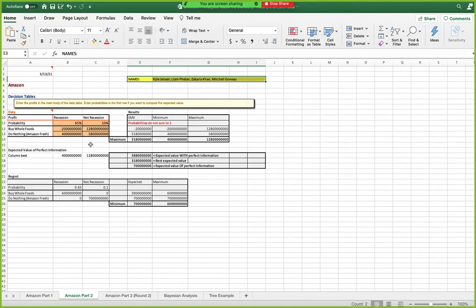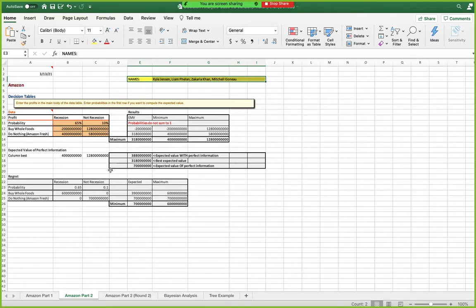Then over on the right, you see your expected monetary value, which is just a weighted average of the probabilities versus the options. You can see there that if you were going to choose an optimistic point of view, then you would want to go with the highest expected monetary value, versus if you're going with pessimistic, you'd probably be looking at the minimum expected monetary value.